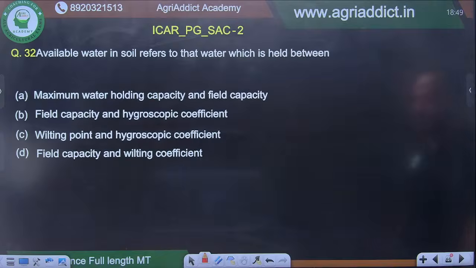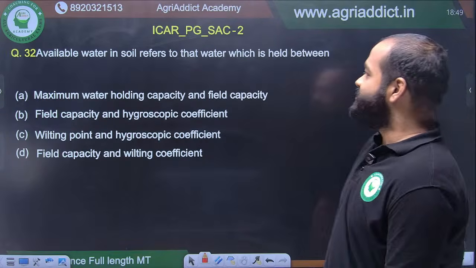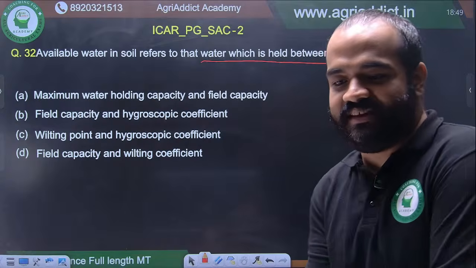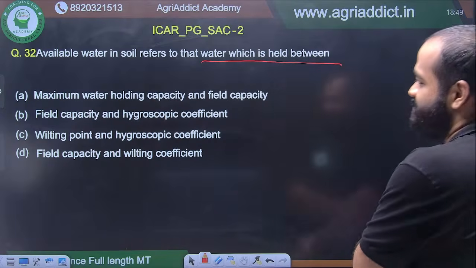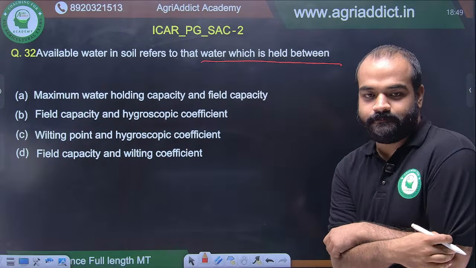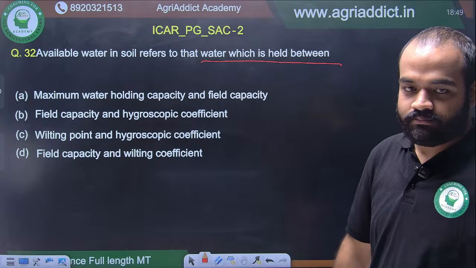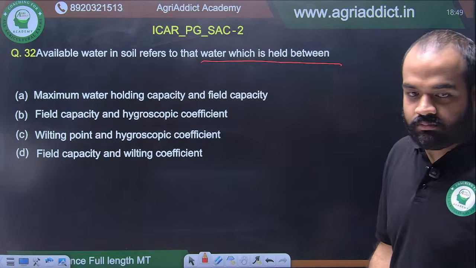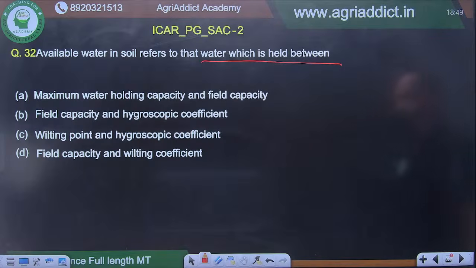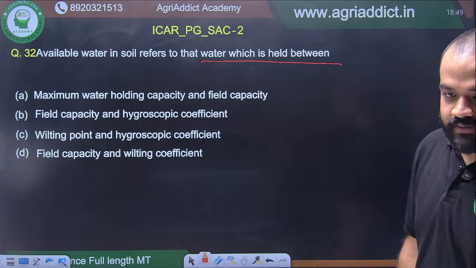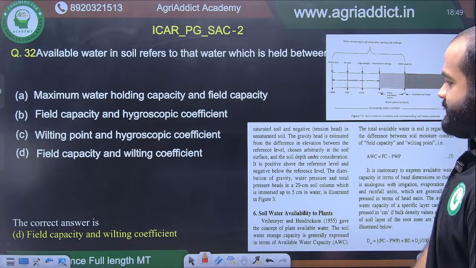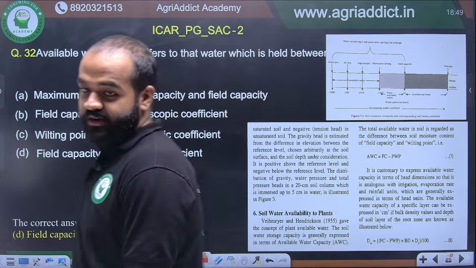All right, moving on. Available water in soil refers to that water which is held between. This is a very easy one. Very easy means very easy. Be fast. I can see option D. Perfect. You guys are correct. The correct answer is field capacity and wilting coefficient.